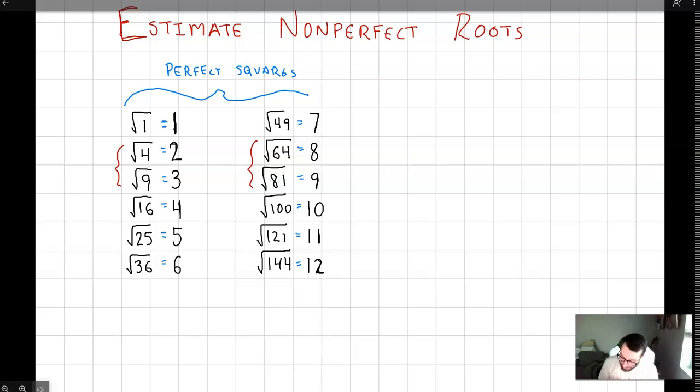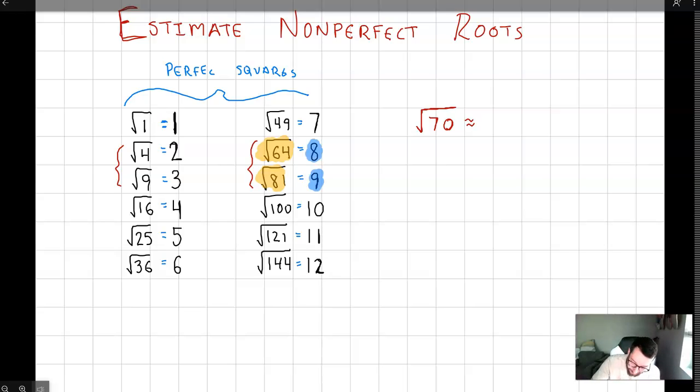So, for example, we'll just come up with a random number. If I want to come up with the square root of 70. Well, the square root of 70 is not on my chart. And notice I put the little squiggly equal sign. That means about. We are estimating. It is not perfectly equal. And so 70 falls in between 64 and 81. So that means that its square root must be between 8 and 9.